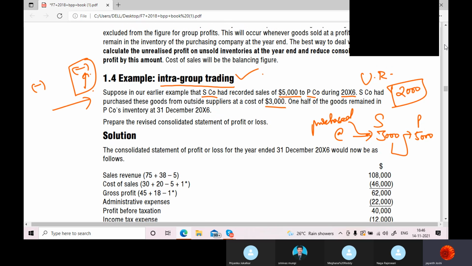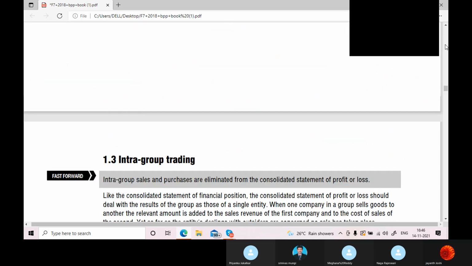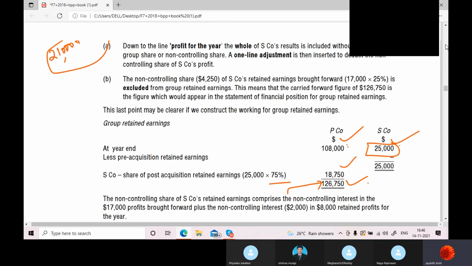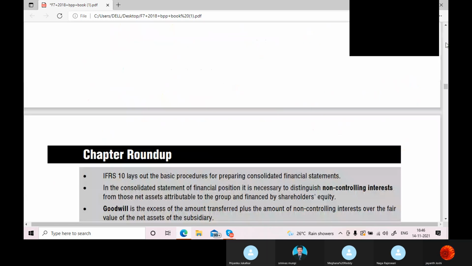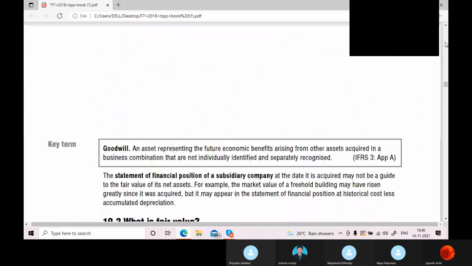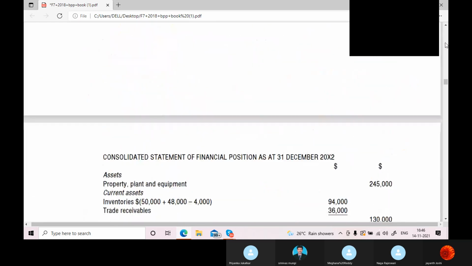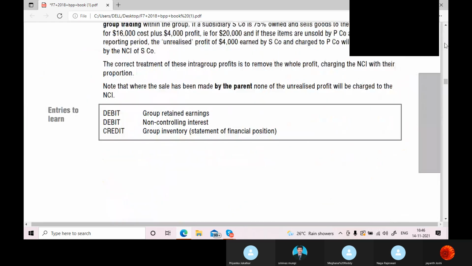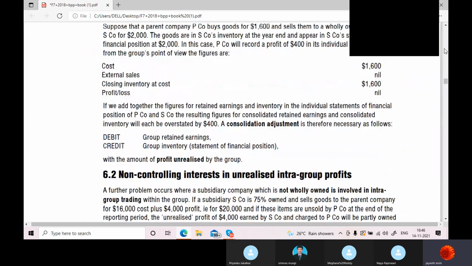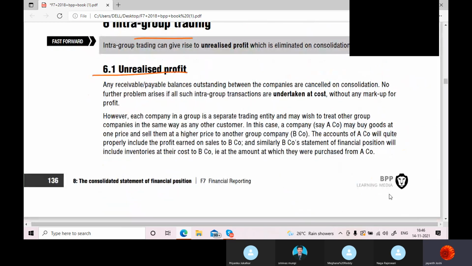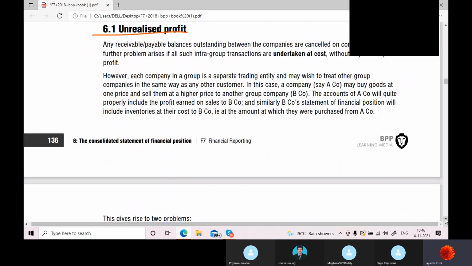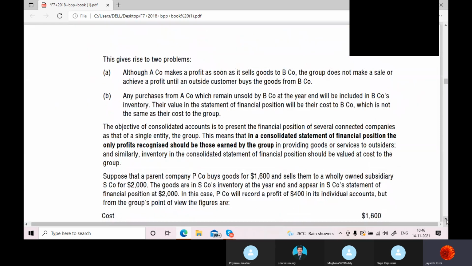Very strange. You're saying you read everything till now? What is this unrealized profit intra-group trading concept? I told you the next part of this will be explained in the next chapter.